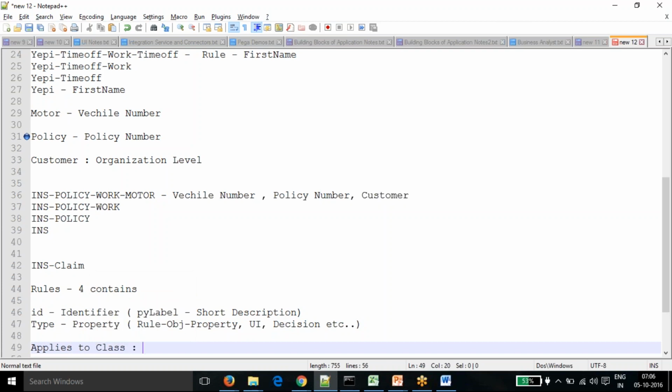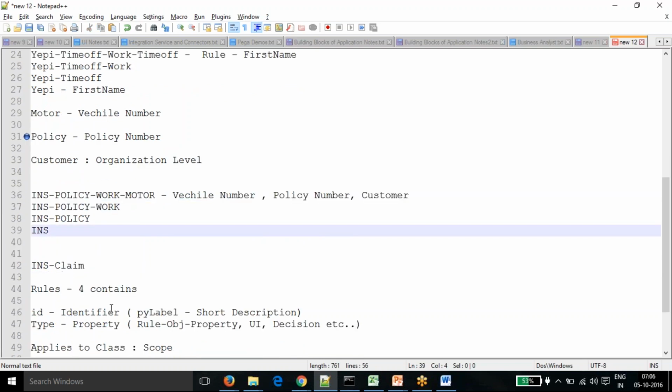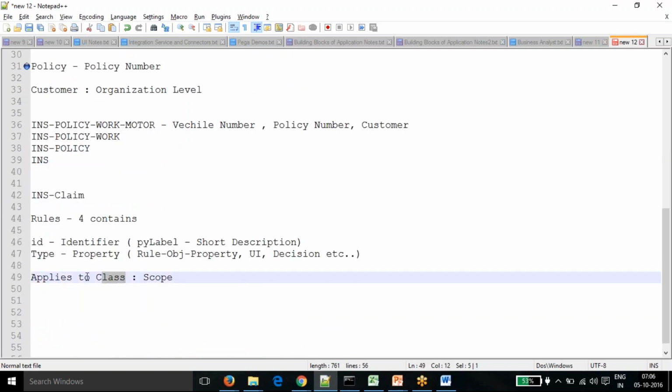So the applies to class defines the scope of your rule. Here we have created that into the motor label. So the applies to class is INS policy work motor. For policy, it's INS policy. For customer, it will be INS. In this way, we are designing the applies to class, so that defines the scope of it.